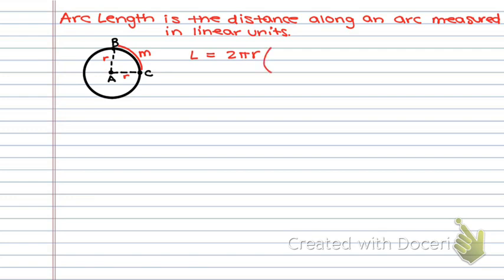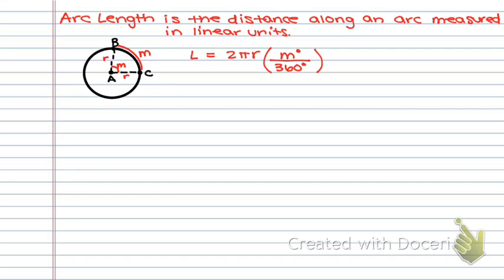Times a fraction of all of the degrees in a circle, so we're going to call it m, the angle measure, over 360 degrees, because there's 360 degrees in a circle. So I'm using the angle measure that's being created. So this measure right here and this measure right here are the same, okay? I'm using that angle measure, and I'm using the formula for circumference to find the arc length.